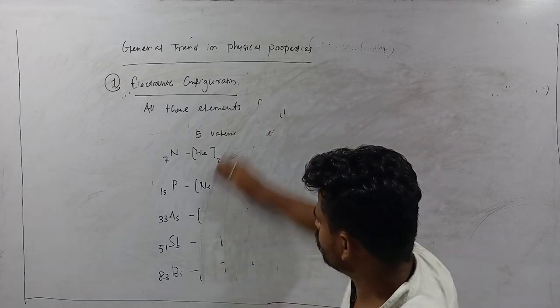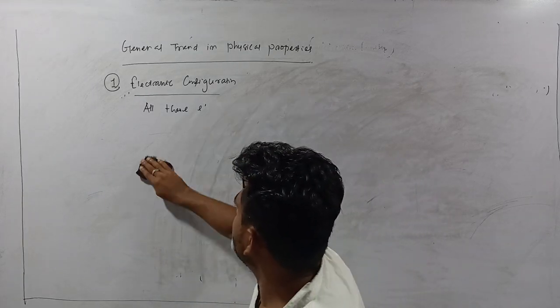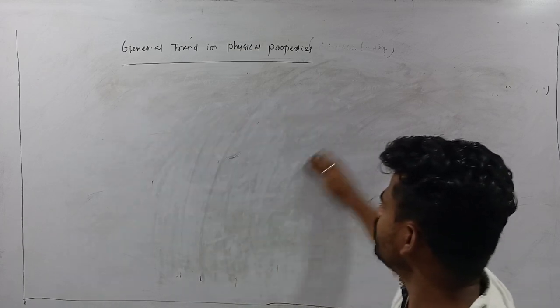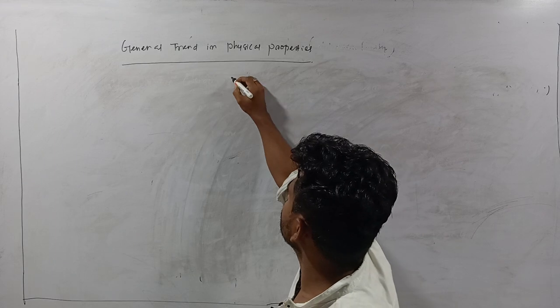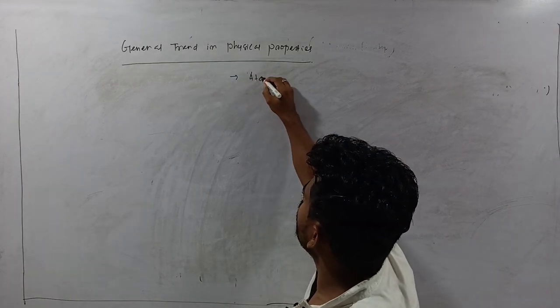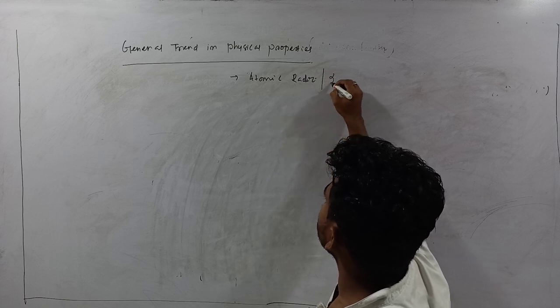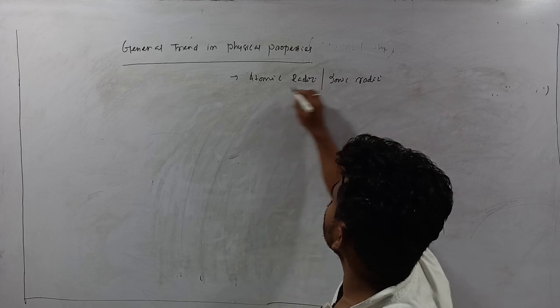Next we shall go through the general trends in properties, that is your atomic radii, and it also includes your ionic radii. Same concept. First one, that is atomic radii, or you can say ionic radii.